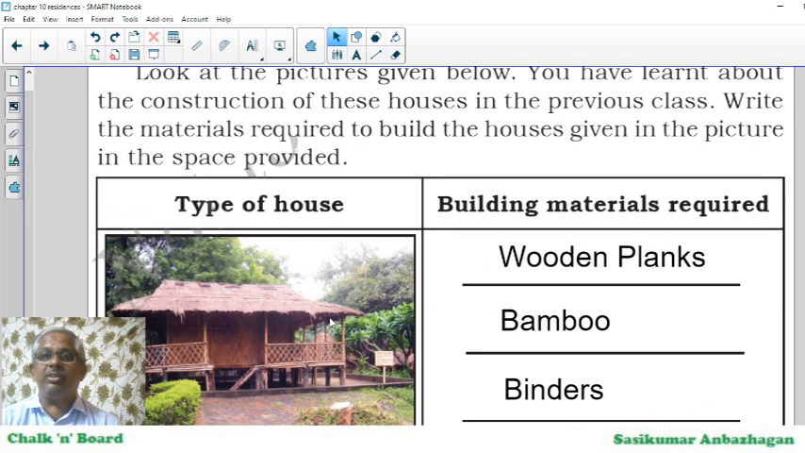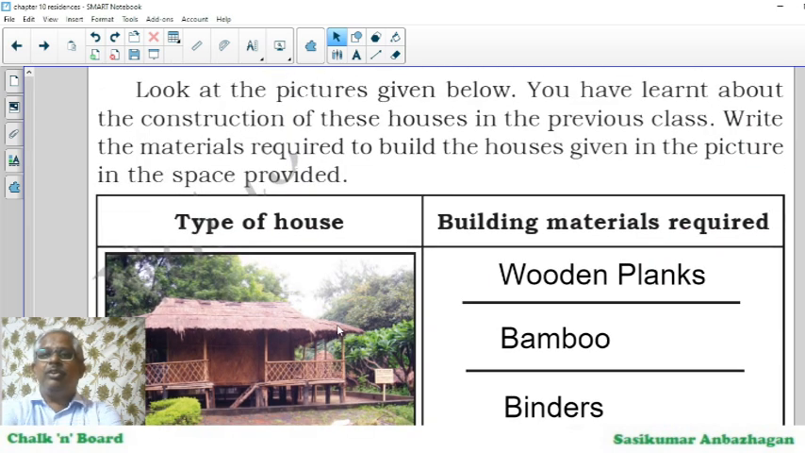Look at this picture given below. You have learnt about the construction of these houses in the previous class, that is standard 4. Write the materials required to build the houses given in the picture in the space provided. And what kind of house is it? A house built of very simple items: wooden planks, bamboos, binders. And if you see them carefully, it doesn't have concrete. It's the simplest form of house.